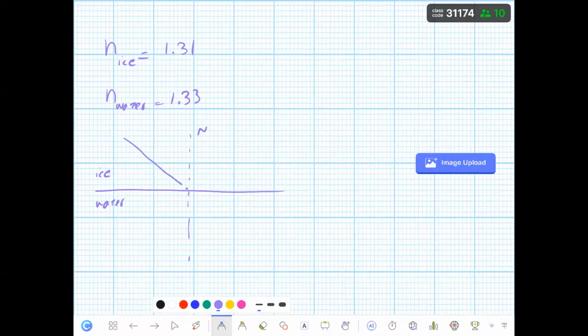The angle of incidence, let's say theta i, is 30 degrees. What is the angle of refraction? I don't want to calculate the value. Just say whether theta r is bigger than 30 degrees or less than 30 degrees. Which one?